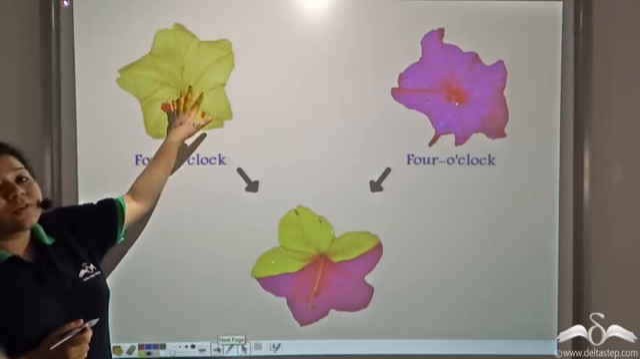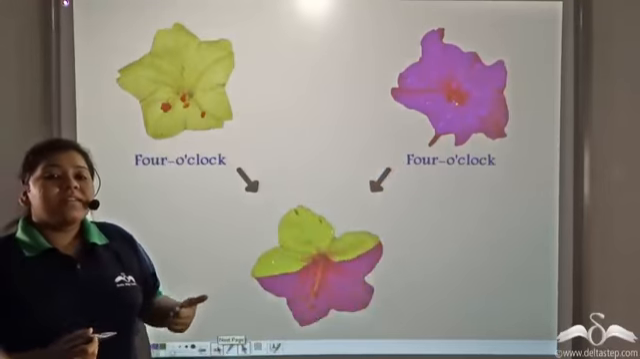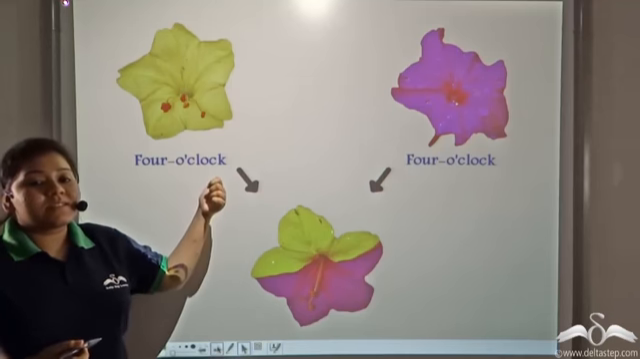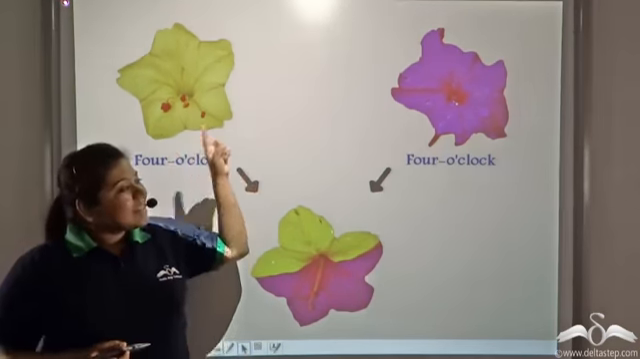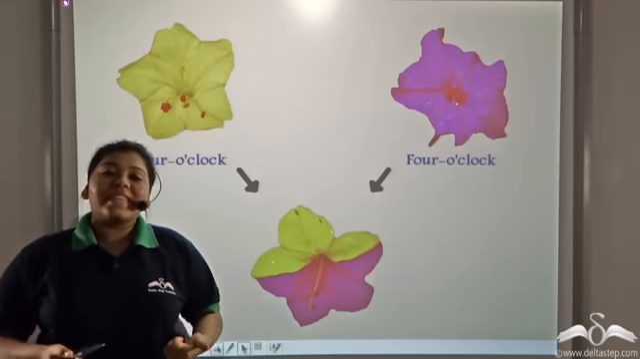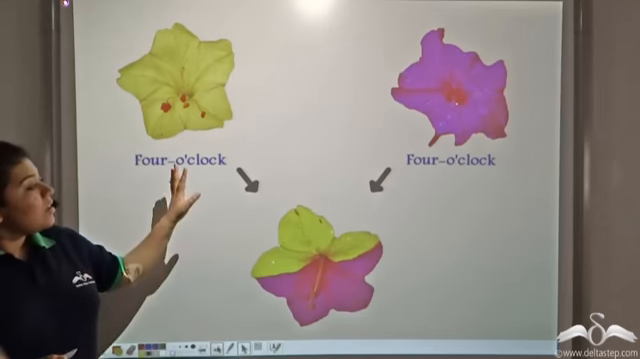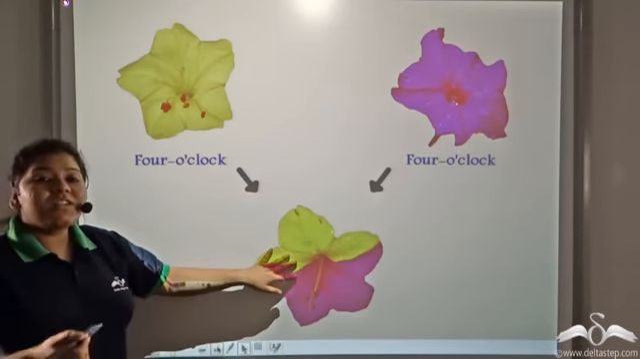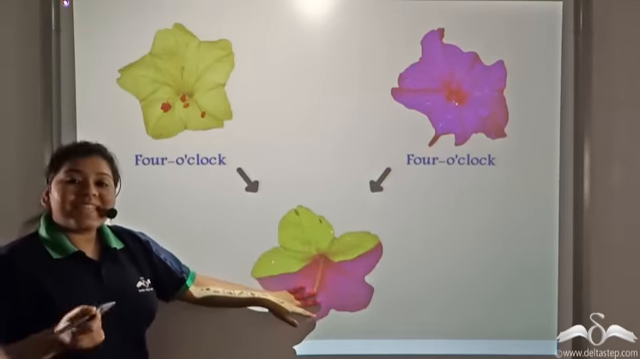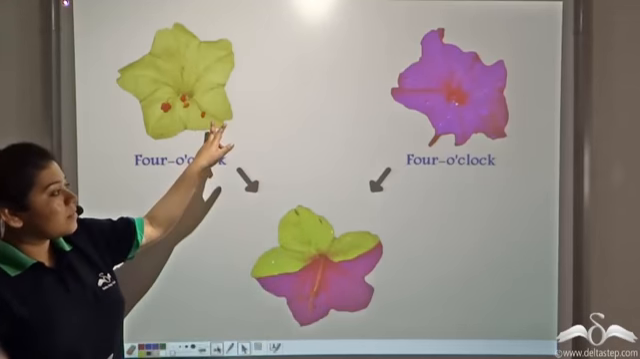This is a 4 o'clock flower. Until a few years back, the world had only these two varieties of 4 o'clock flowers. By the way, these two flowers are known as 4 o'clock flowers because they bloom in the evening around 4 o'clock. Now, today we have a third variety of 4 o'clock flower. And from the picture, you can easily understand that it is a combination of these two flowers.